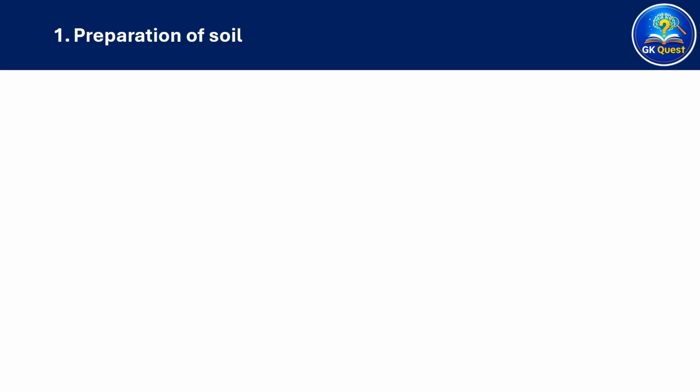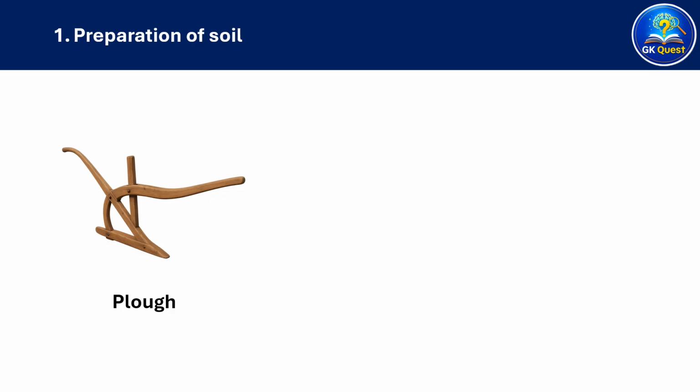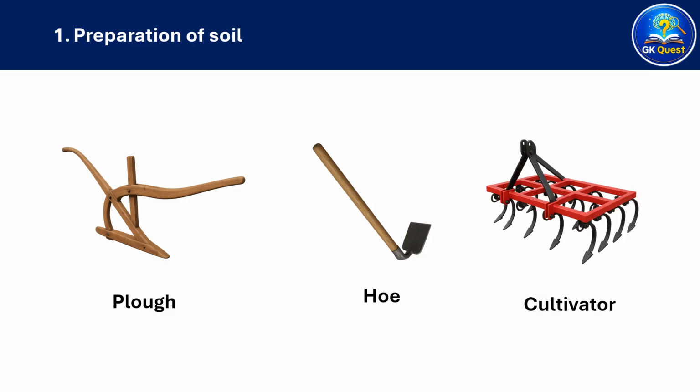Let's look into various tools used for preparation of soil. A plow is used to loosen and turn the soil. It is made of wood or iron, pulled by bulls or a tractor. A hoe removes weeds and loosens soil. It has a long handle and a bent iron plate. A cultivator is a tractor-driven tool. It makes plowing faster and saves labor.